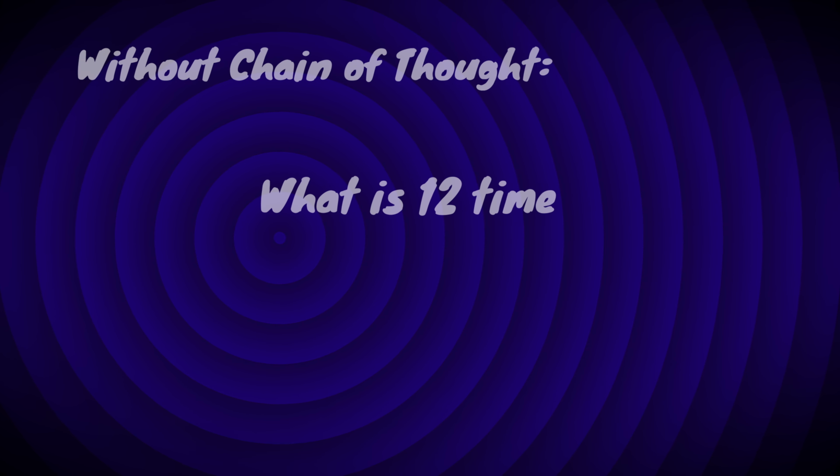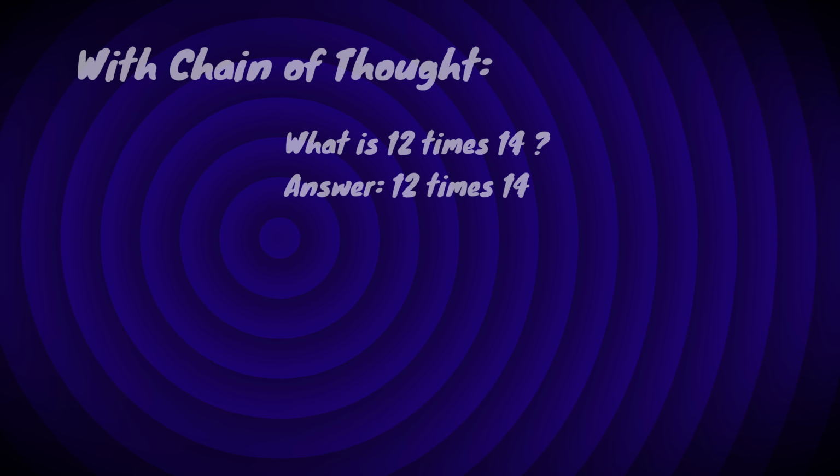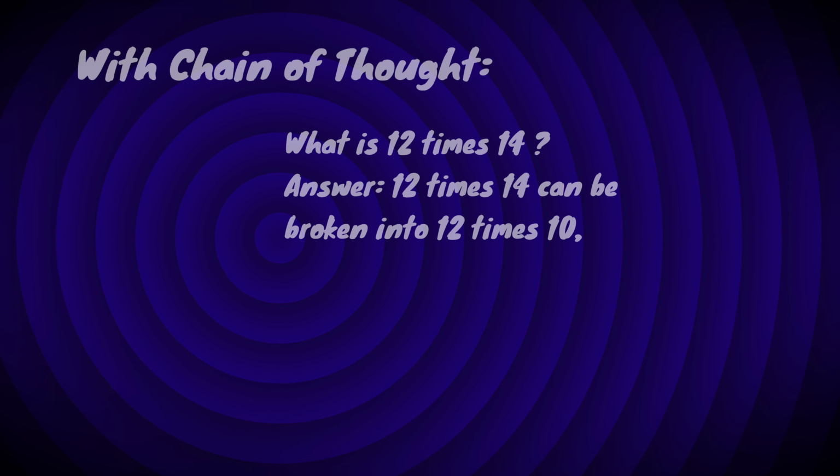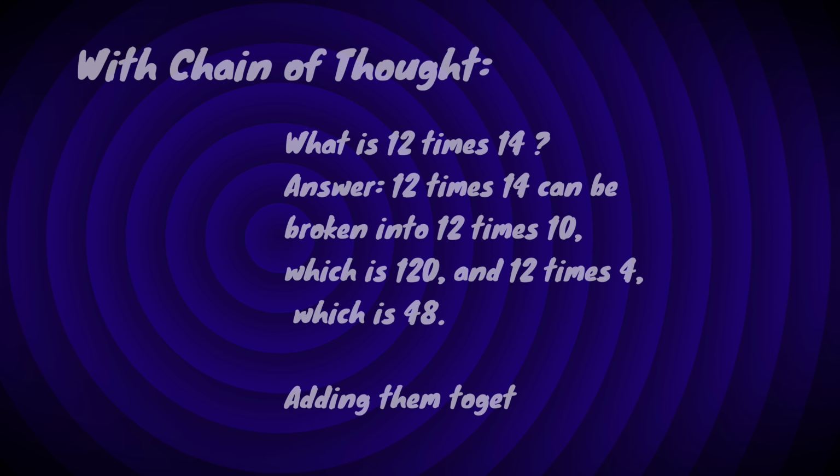Here's a simplified example for demonstration purposes. Without chain of thought, what's 12 times 14? Answer, 168. With chain of thought, what's 12 times 14? Answer, 12 times 14 can be broken down into 12 times 10, which is 120, and then 12 times 4, which is 48. Adding them together gives you 168. By working through a thinking process, the large language model becomes more transparent and accurate, especially for complex tasks like coding or maths or logical reasoning.